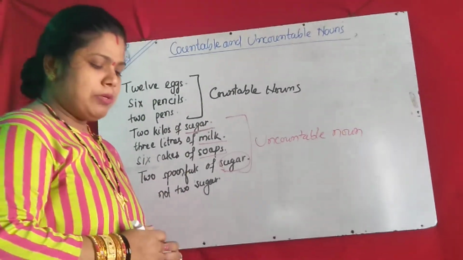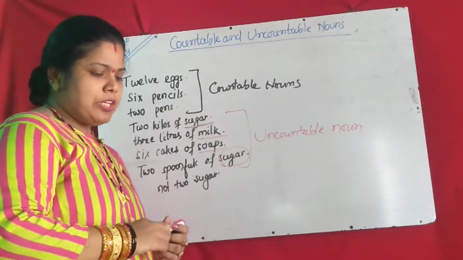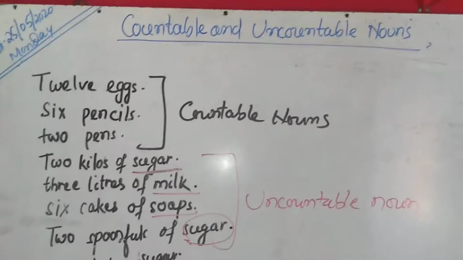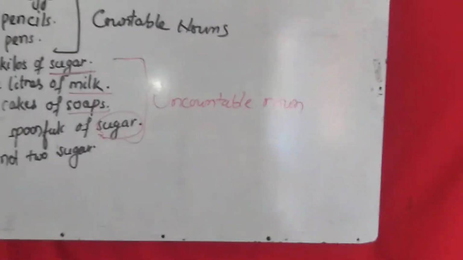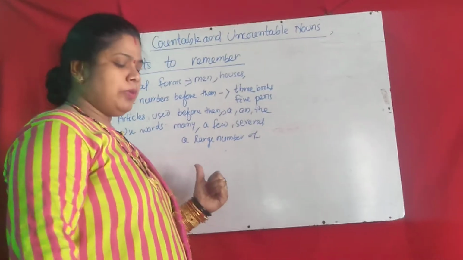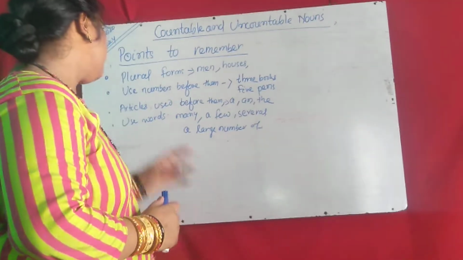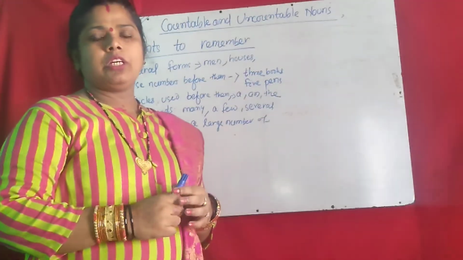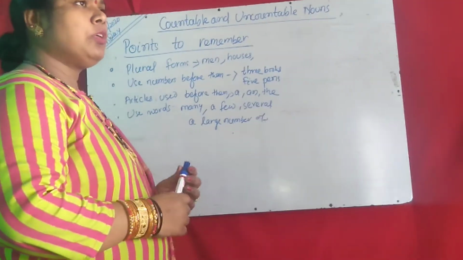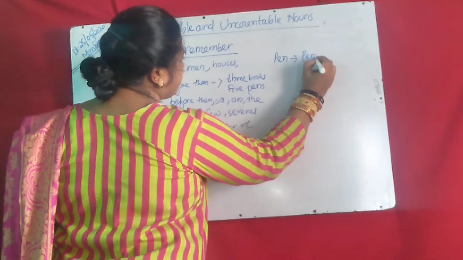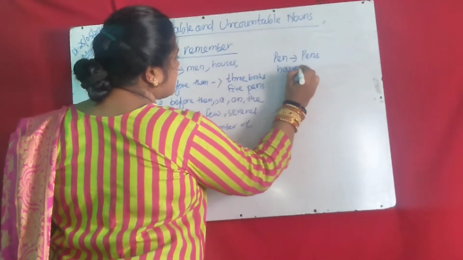Then points to remember. In your grammar book, page number 5, some points to remember are given. So some points to remember for countable nouns: how do you use countable nouns? First point, you can change the countable noun into plural forms. Suppose 1 pen, its plural form is pens. Suppose house, its plural form is houses.